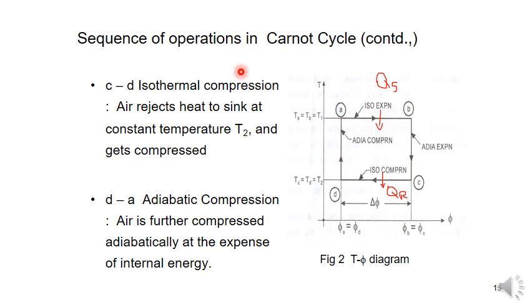So, it satisfies all the conditions of a reversible process. So, we can say the Carnot cycle is a reversible process. The Carnot cycle is a reversible cycle. All the above processes are reversible processes and the cycle is called a reversible cycle, and it has the highest possible efficiency. Next we will discuss the air standard efficiency.